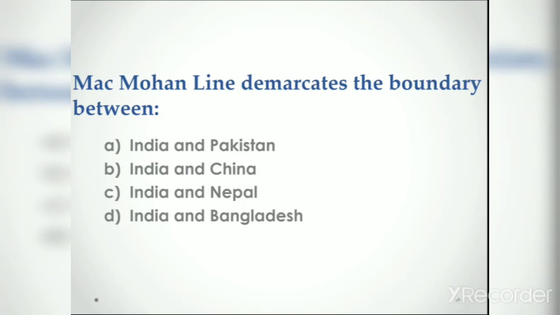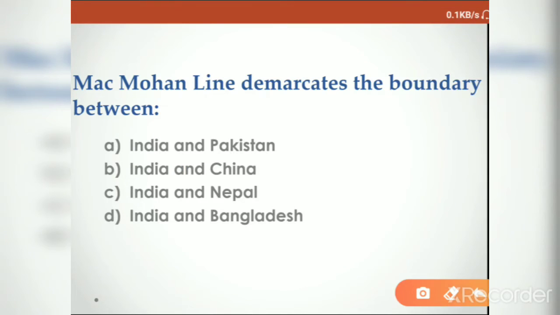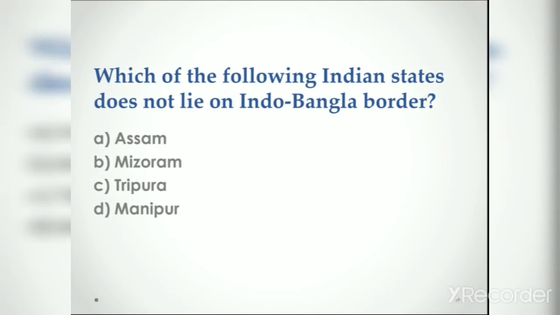Next bit, McMahon line demarcates the boundary between, we all know, India and China. The India-China border line is called McMahon line. So the answer is B.